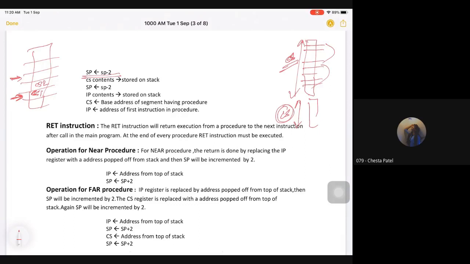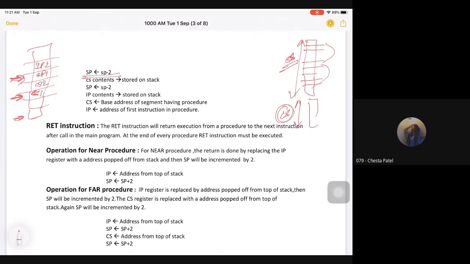Then the stack pointer goes down. It will actually work in reverse manner. So it will come here, then your IP content will be stored. IP part 1, IP part 2, 16-bit data will get stored.